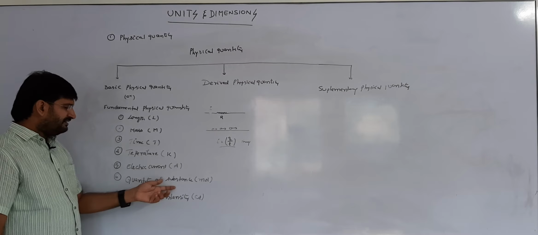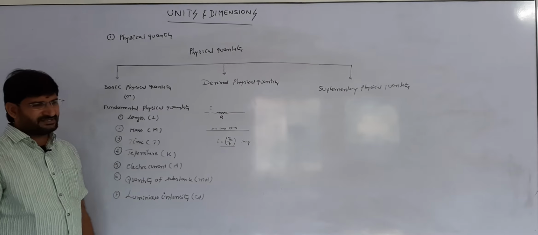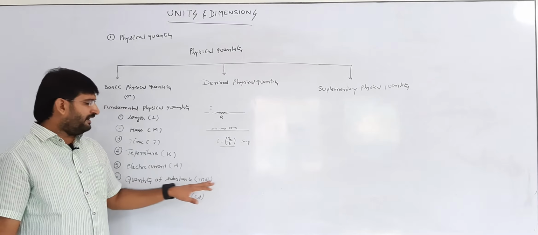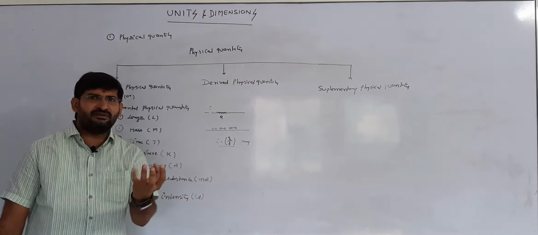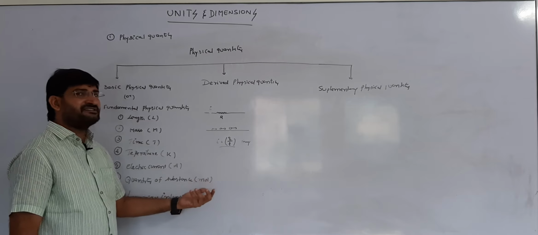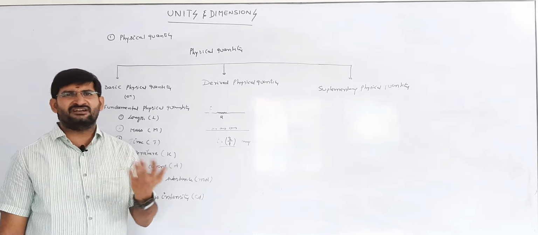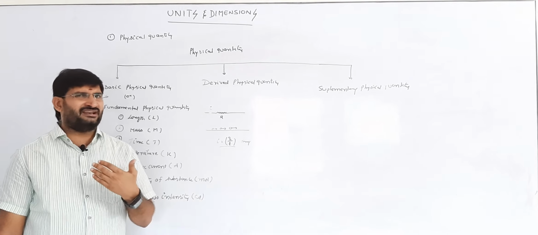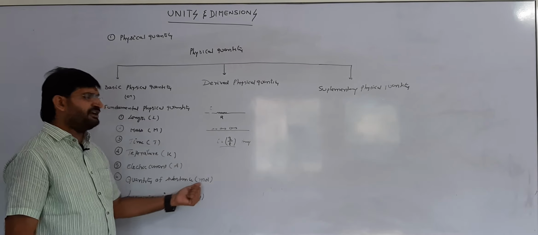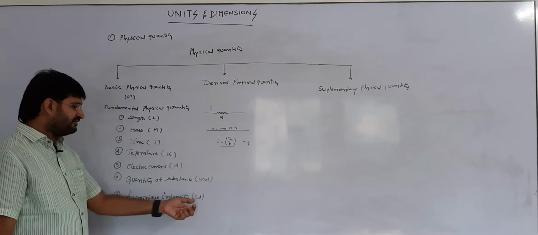But these two are new quantities we may not have heard of previously. That is the quantity of substance. This term is generally a chemical term. Quantity means some measurement, for suppose the quantity of substance is represented in mole. 2 moles of gas, 10 moles of gas, 24 moles of gas, STP, NTP, these all are the configurations also there. Therefore, the term quantity of substance is related to that. And this is a new thing, luminous intensity, that is measured in candela.